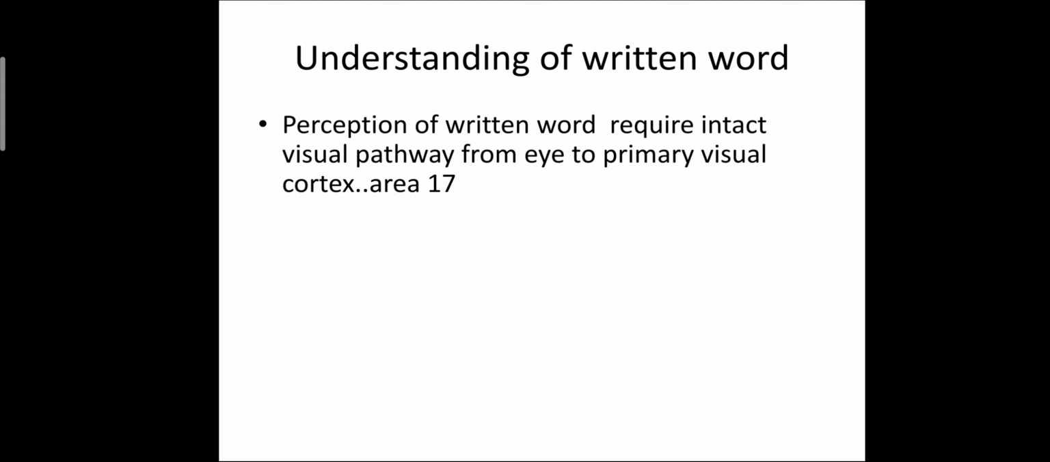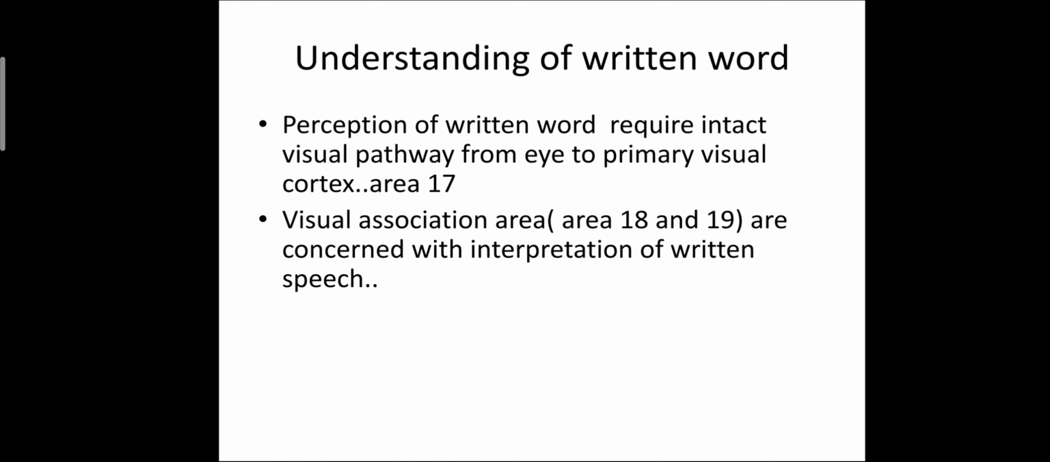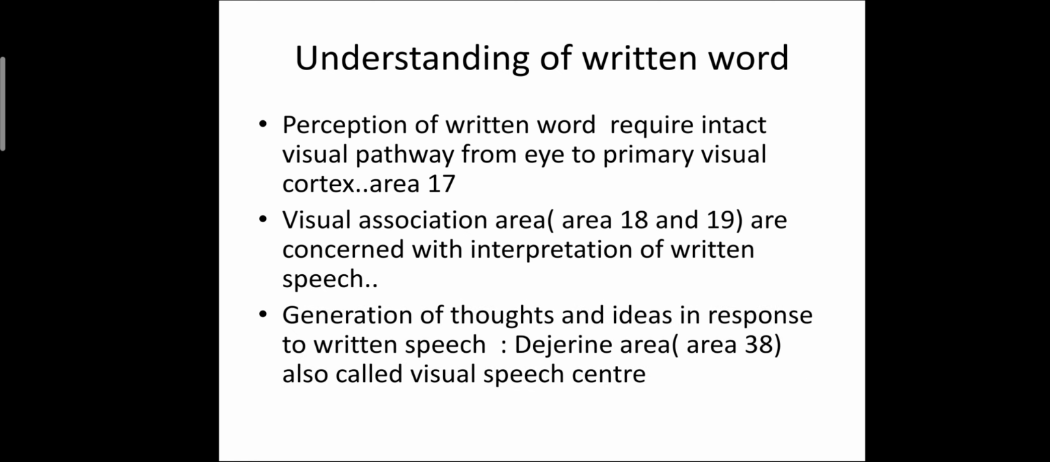Understanding of the written word. Perception of the written word requires an intact visual pathway from the eye to the primary visual cortex, that is area number 17. Visual association areas, areas 18 and 19, are concerned with the interpretation of written speech. Generation of thoughts and ideas in response to written speech involves area number 38, also known as the visual speech center.